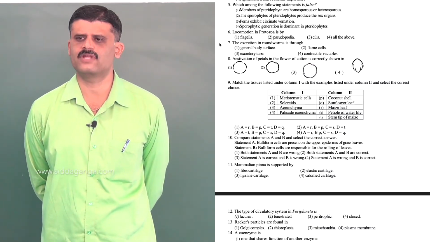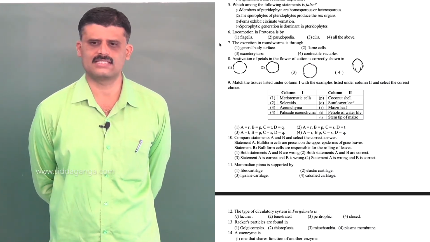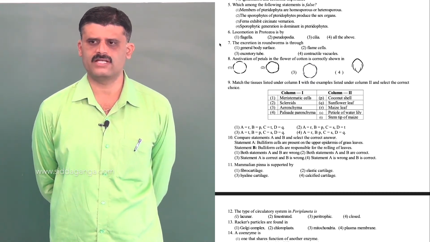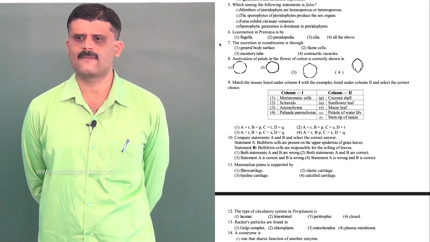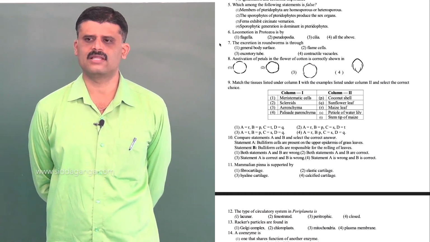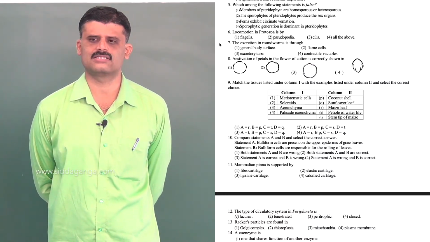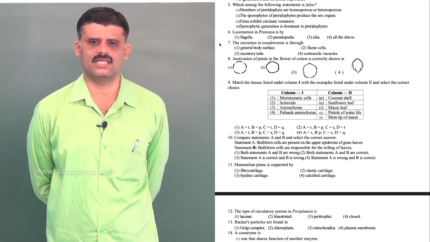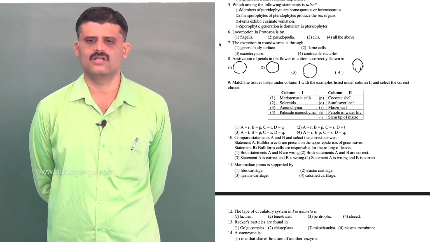The sporophytes of pteridophytes produce the sex organ. The dominant phase of pteridophytes is the sporophyte, and it produces sporophylls, the leaves which contain the spores.